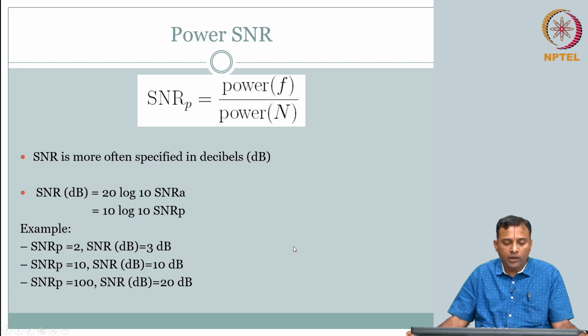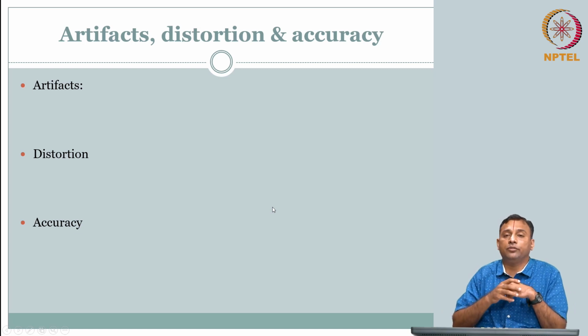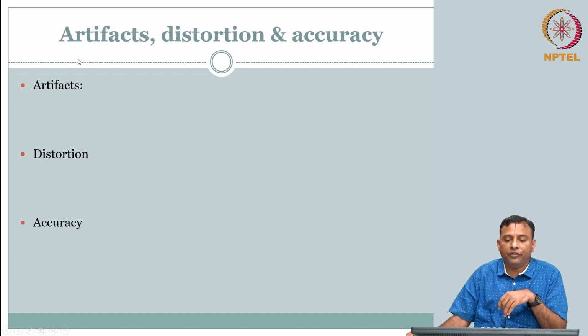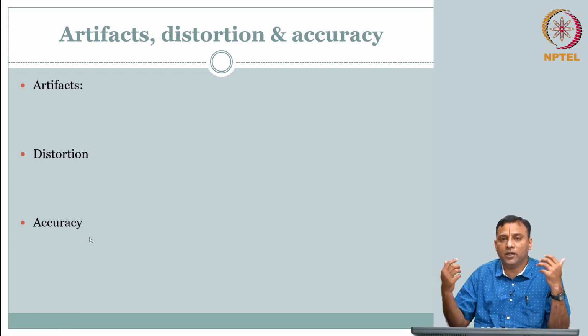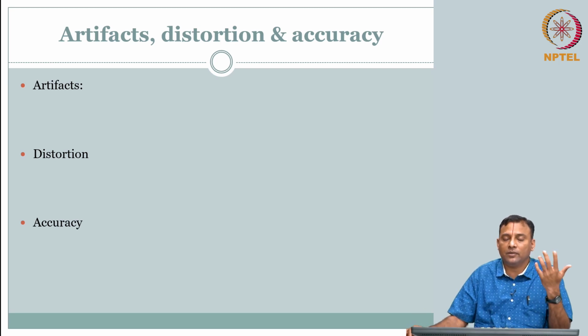Let us move on a bit and talk about the other factors that affect the image quality. Artifacts, distortion, accuracy. Artifacts, what are artifacts? Oh, that is also noise, because it distracts the signal, but it is not quite so.